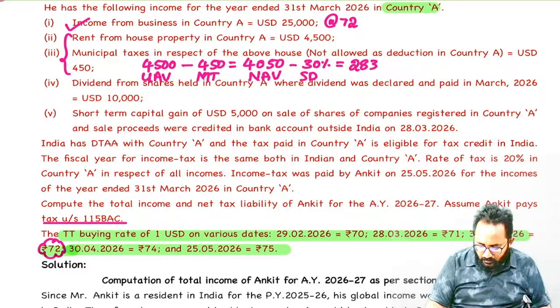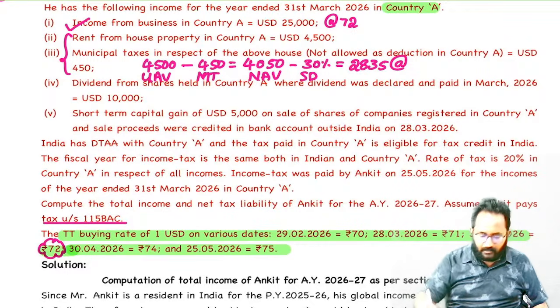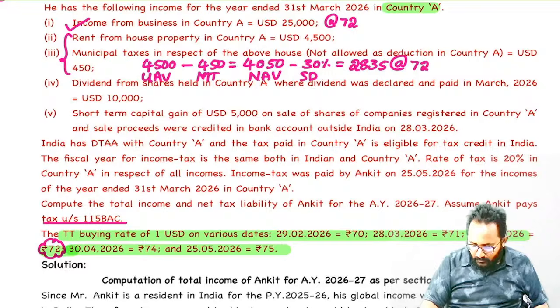28. So this is in USD. And we have to convert using which rate? Year end rate. House property also, what rate? Year end rate. Understood?